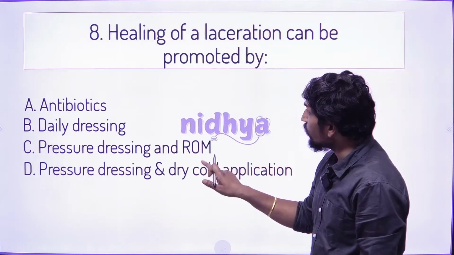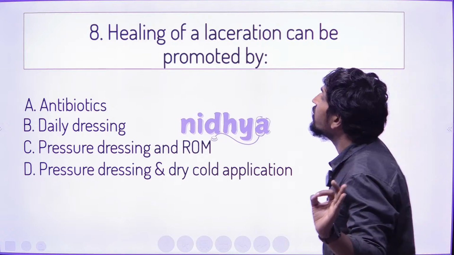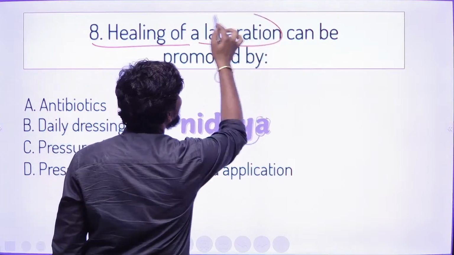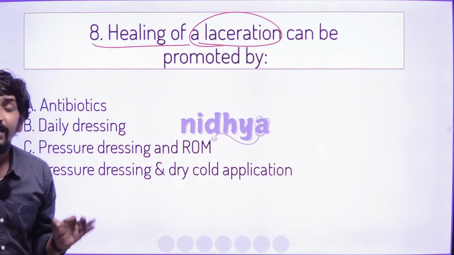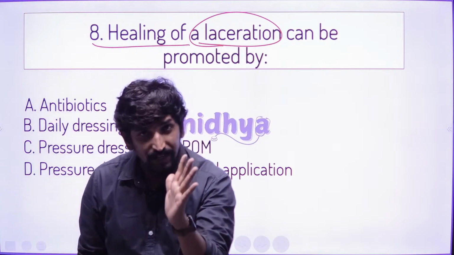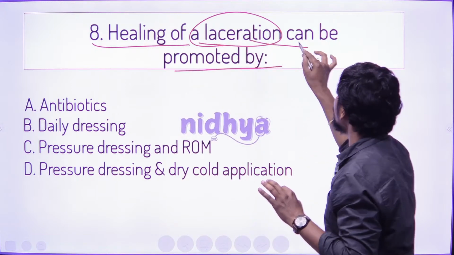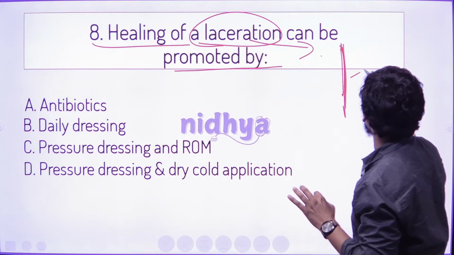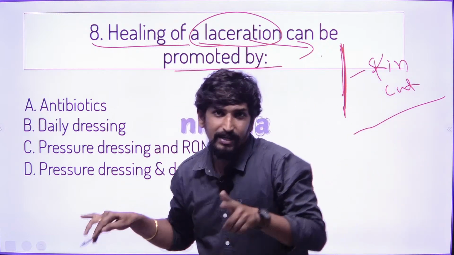So what exactly is the next question? The question is, healing of a laceration can be promoted by what? Here the question is healing of laceration. A lacerated wound is one type of cut, a sharp cut wound. So the healing of this cutting wound can be promoted by the options given. Laceration is one of the sharp cuts, a skin cut. This we call a skin cut.